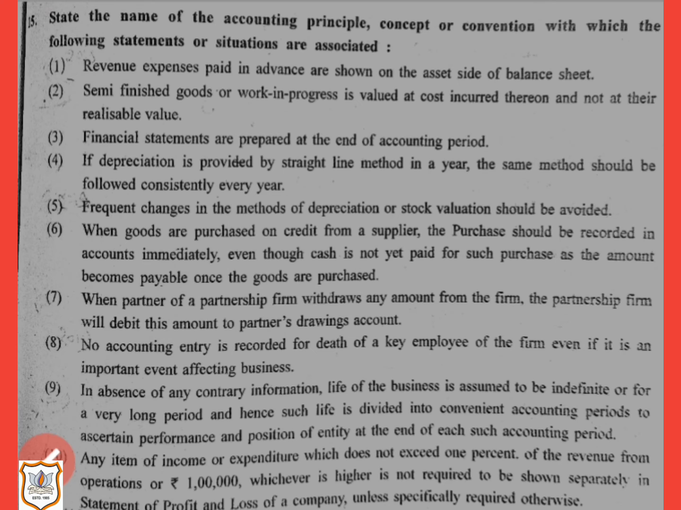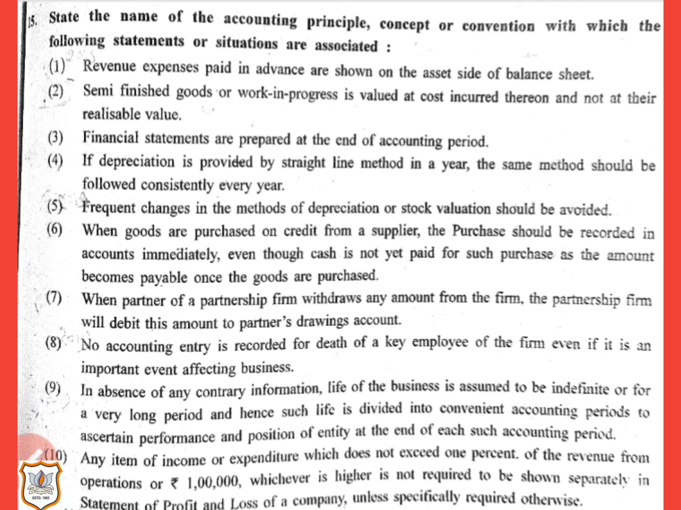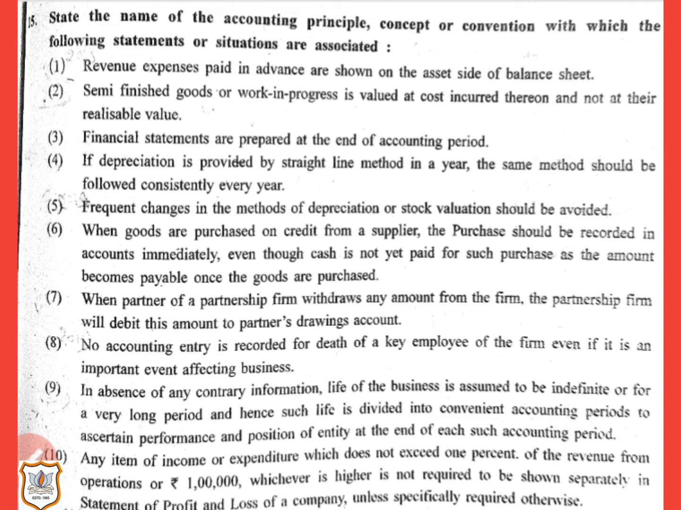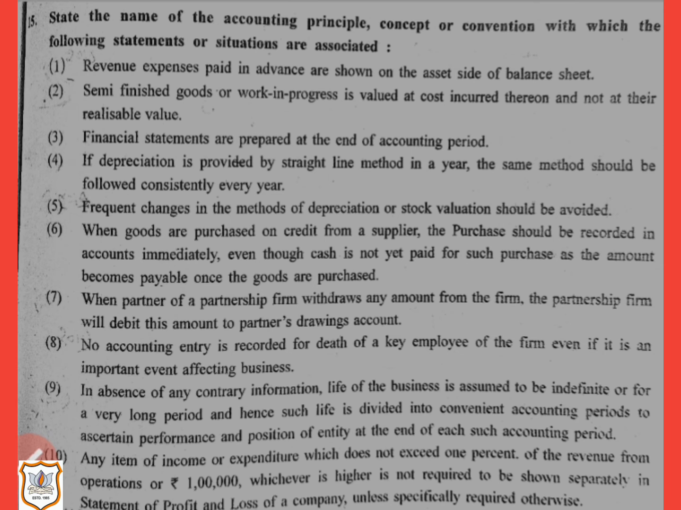Only when the transactions between owner and business entity are recorded, treating them as two separate entities, the true picture of the firm or entity will be available. Now let us see next. Eighth number. No accounting entry is recorded for death of a key employee of the firm, even if it is an important event affecting business. This statement is associated with money measurement concept. According to money measurement concept, no accounting entry is recorded for death of a key employee of the firm, even if it is an important event affecting business.